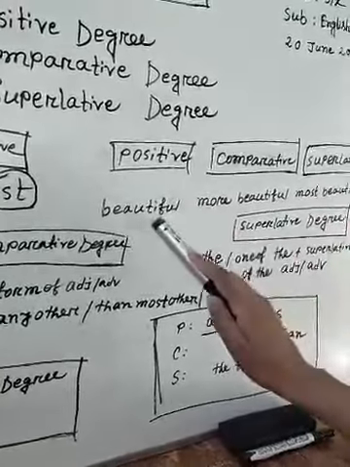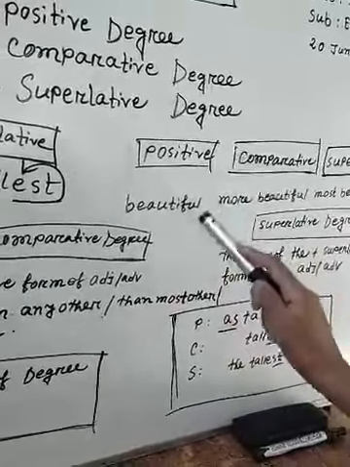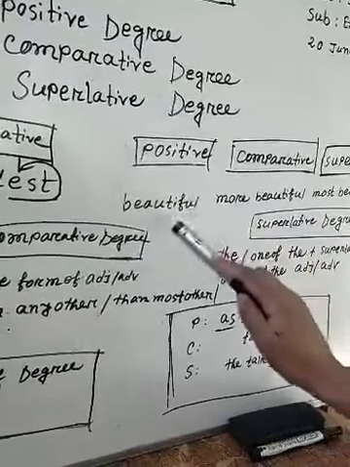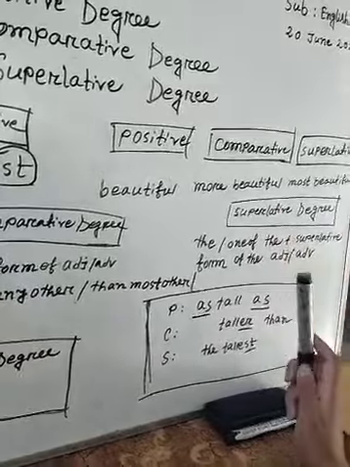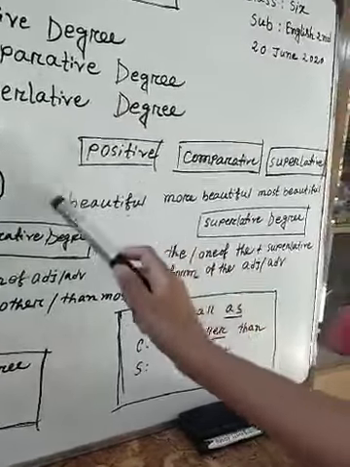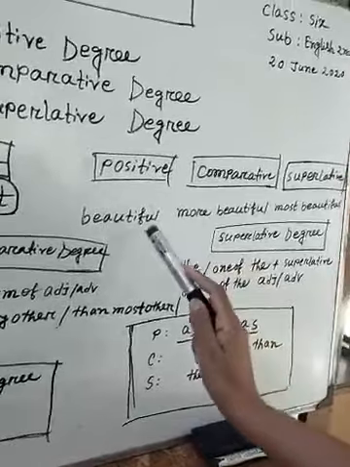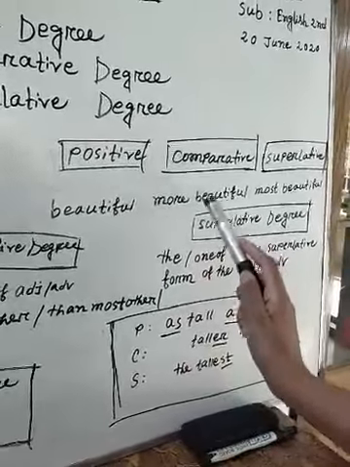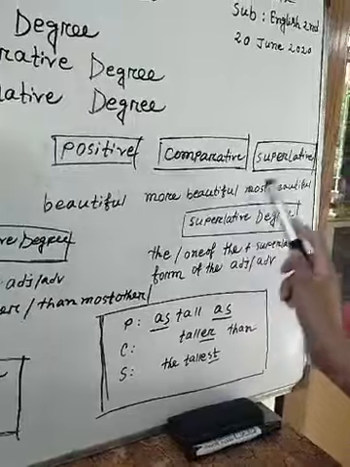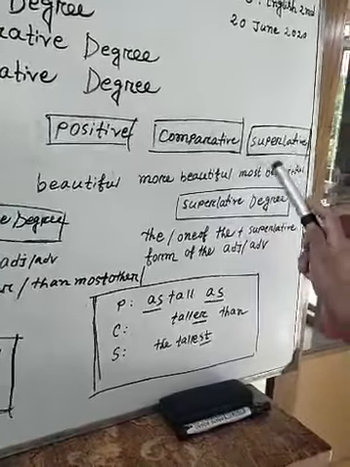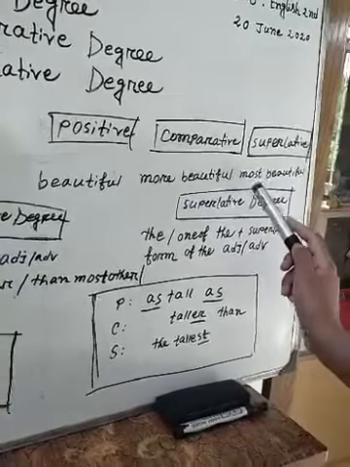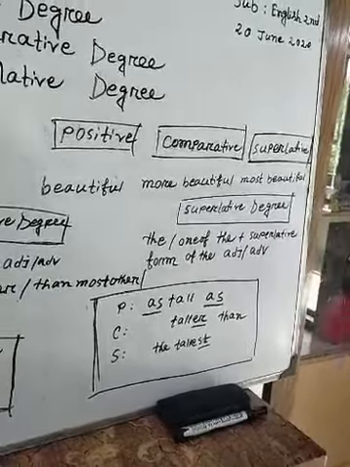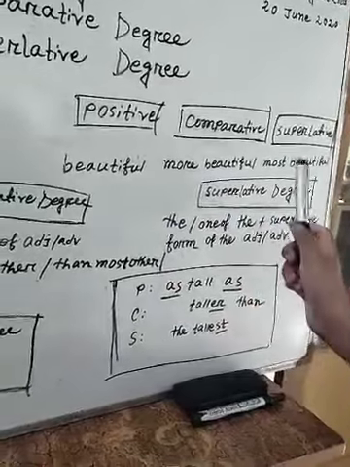If I want to turn the beautiful into comparative form, then I can't use here "er". Obviously I have to use here "more". So if I want to turn this adjective into comparative form, we have to use here "more beautiful". And if we want to make this word into superlative form, then we have to use here "most beautiful".